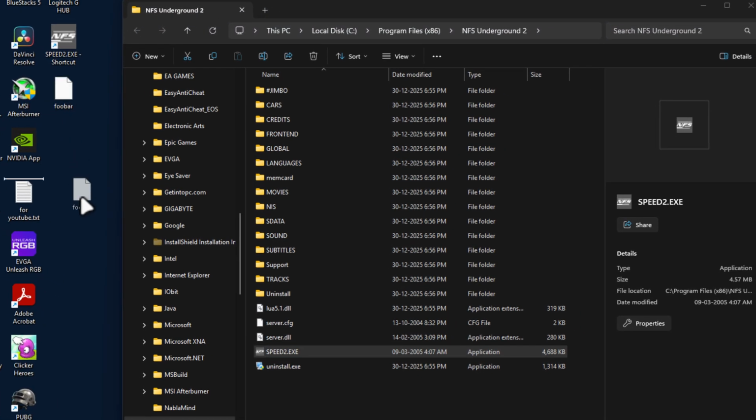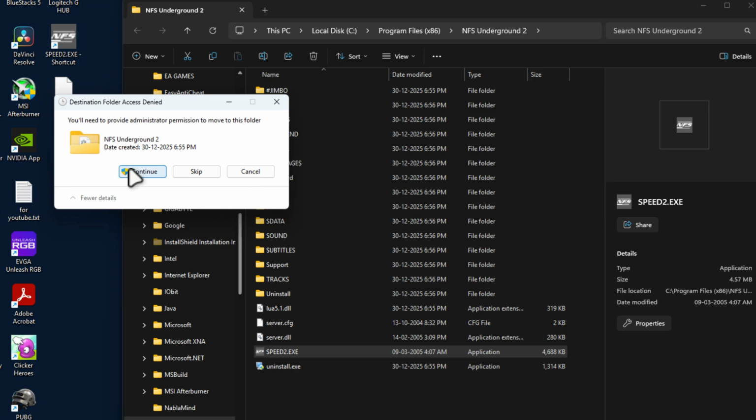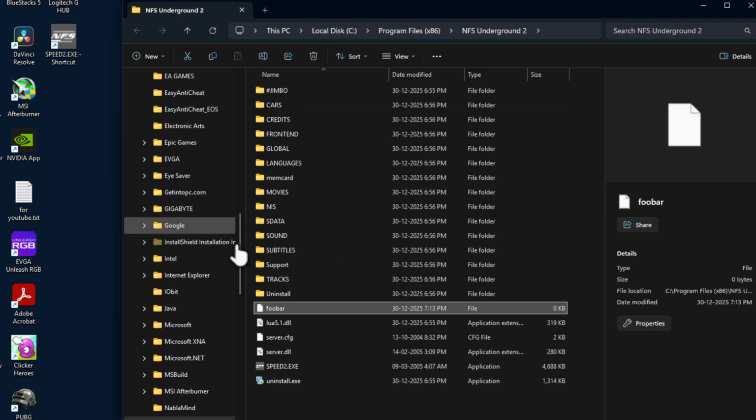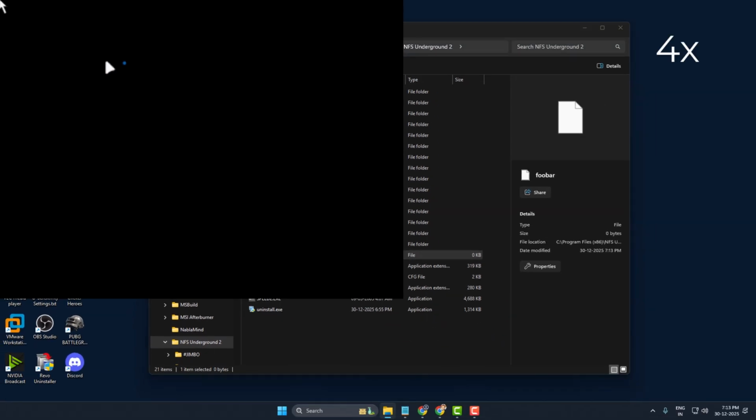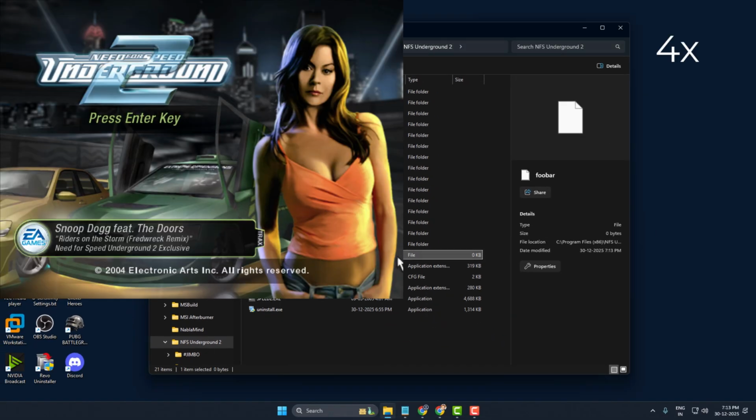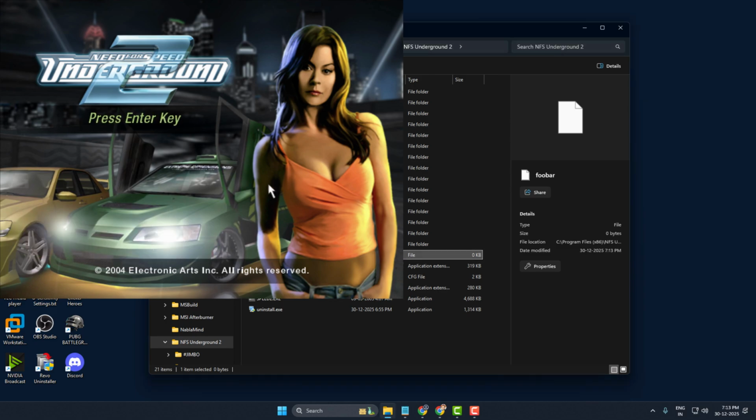Just drag and drop it to the game folder and select the continue option, and now launch the game through the newly created shortcut. The game opens up without having any problem.